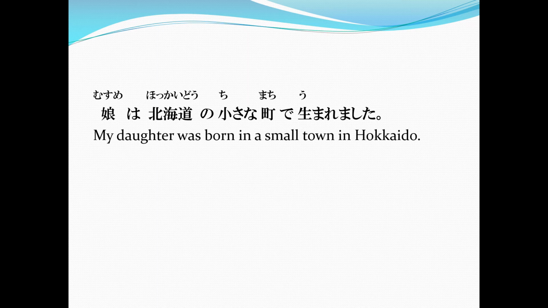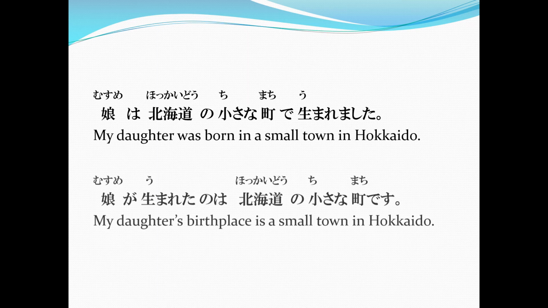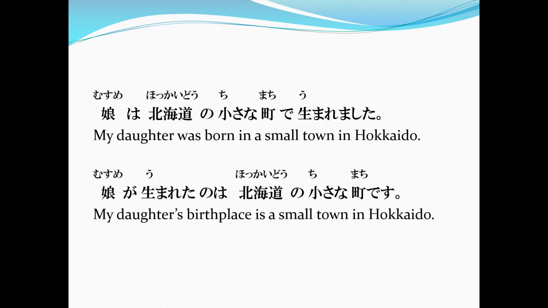Now, when you want to take up that town in Hokkaido as the topic, you say, Musume ga umareta no wa Hokkaido no chisai na machi desu, or my daughter's birthplace is a small town in Hokkaido.